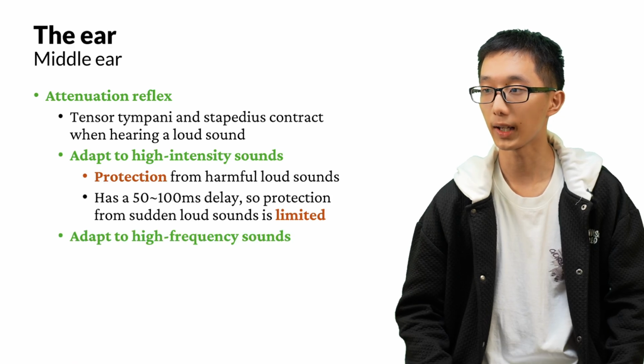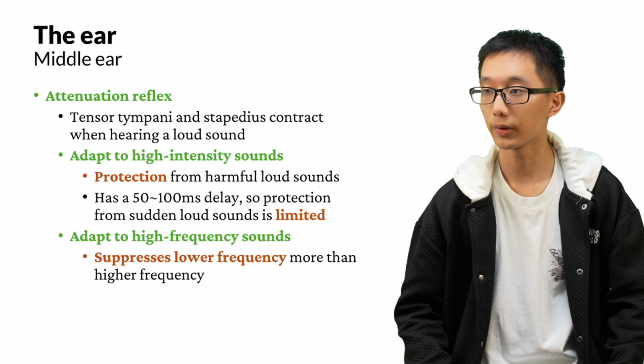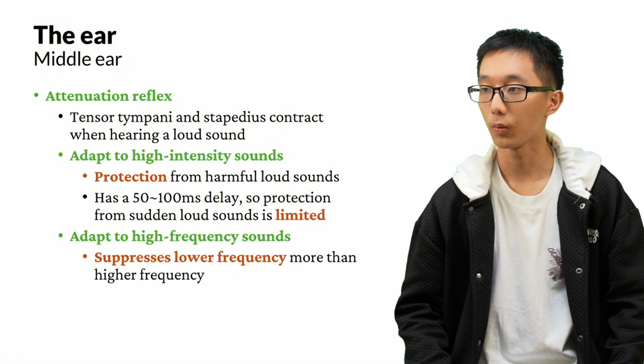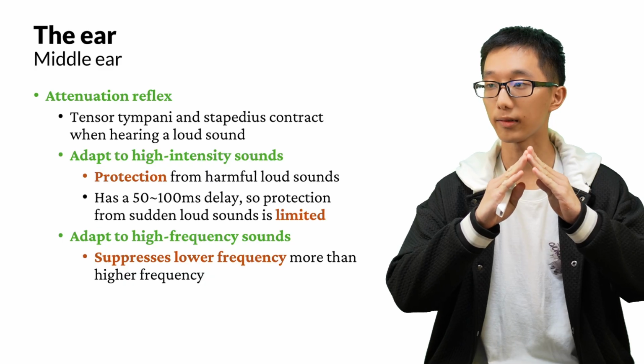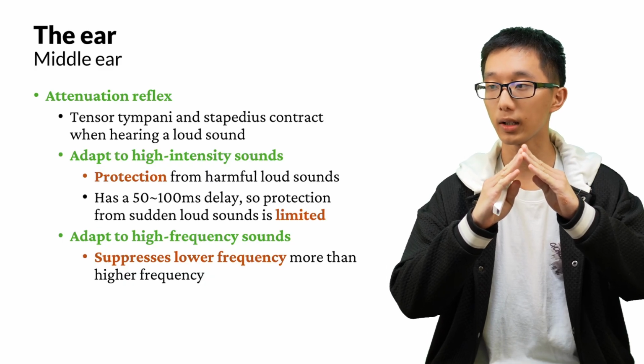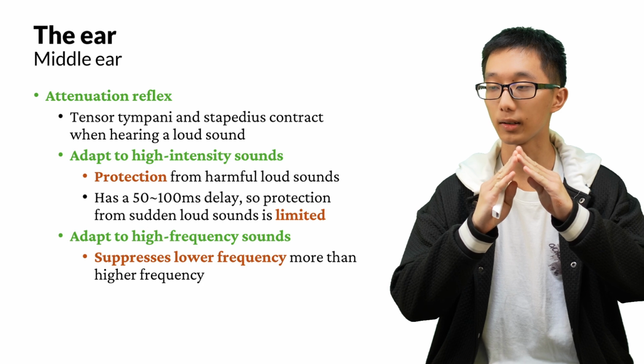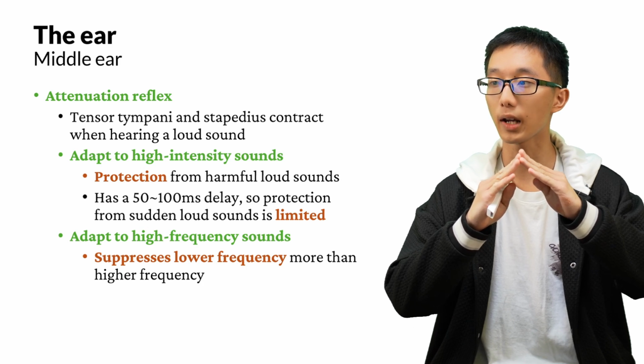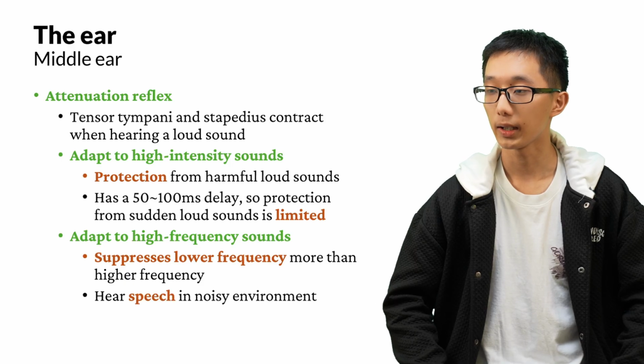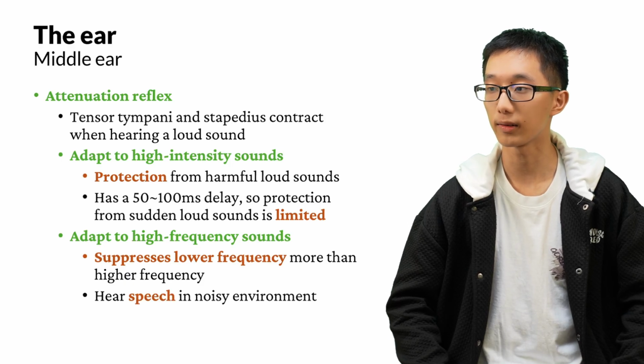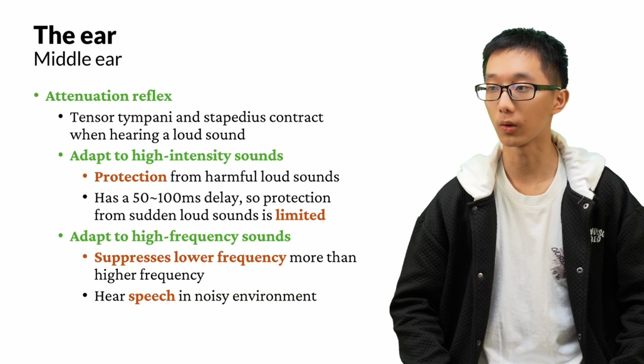Another usage of this reflex is adapting to high-frequency sounds. The attenuation reflex suppresses lower frequency sounds more than higher frequency sounds. When the muscles contract, the malleus and incus are more rigid, and they cannot vibrate at a low frequency very easily. However, they can still vibrate at a rather high frequency. And this is why it can help us hear speech in noisy environments. The noise in the environment is usually low frequency, while human speech is usually higher frequency. So this is how you can hear a friend when you're at a noisy party.